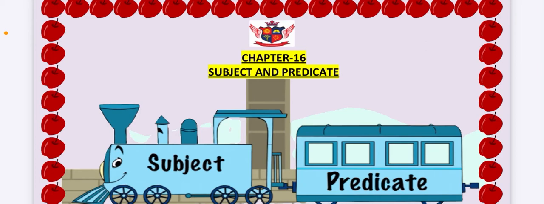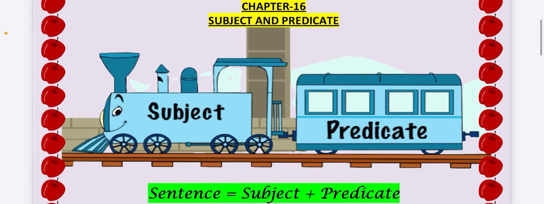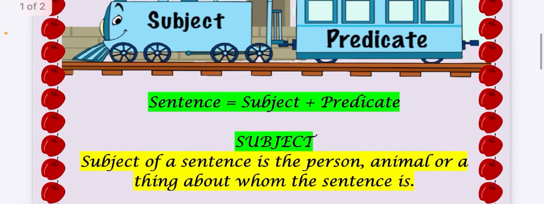So, our next chapter is chapter number 16, Subject and Predicate. Now, as you can see in the picture, a complete sentence comprises a subject and a predicate. Now, what is a subject and what is a predicate? Just as a train consists of an engine and compartments, in the same way, a sentence consists of a subject and a predicate.